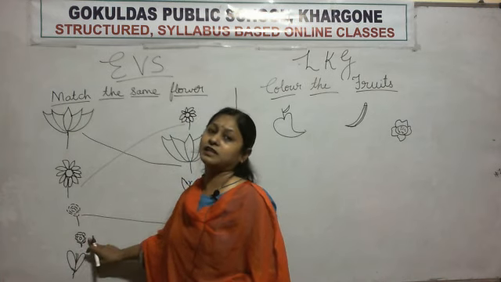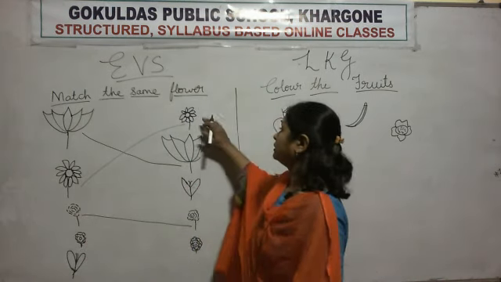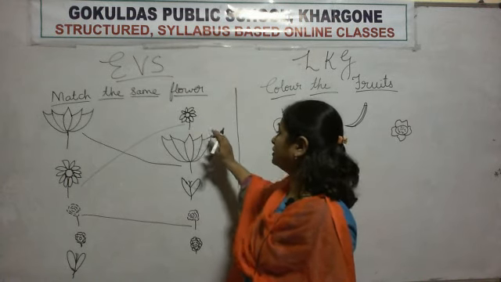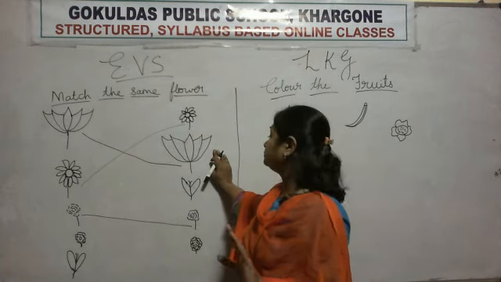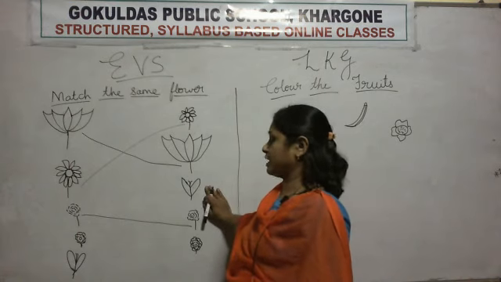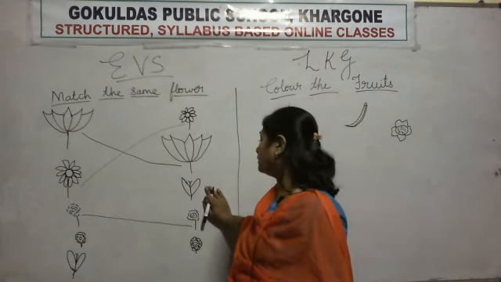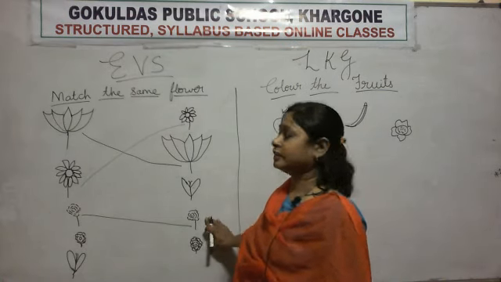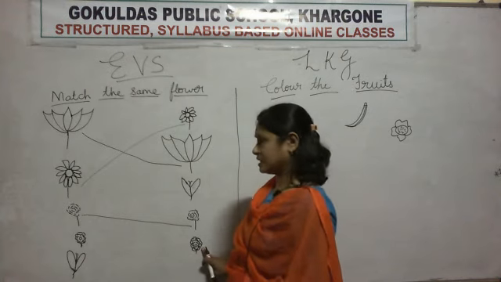Marigold. Which flower is this? Is this marigold? No. This is sunflower. Is this marigold? No. This is lotus. Is this marigold? No. This is tulip. Is this marigold? No. This is rose. Is this marigold?